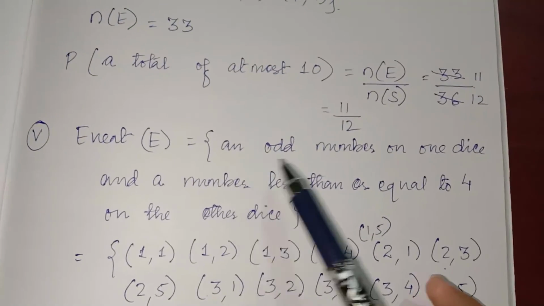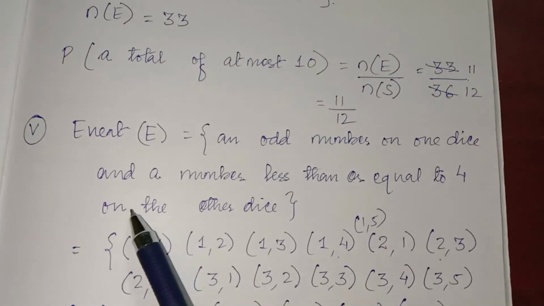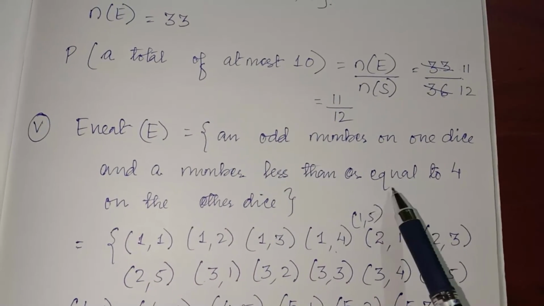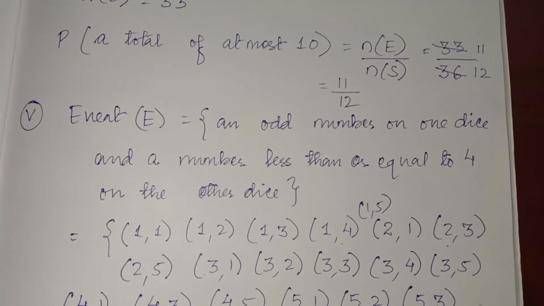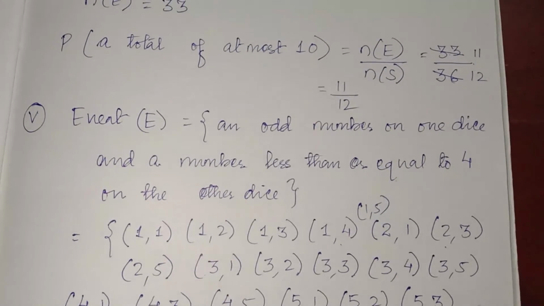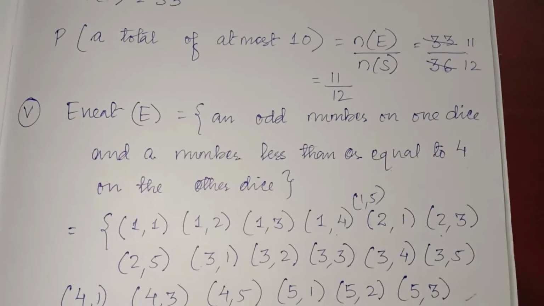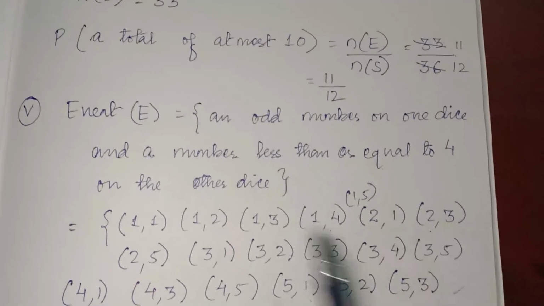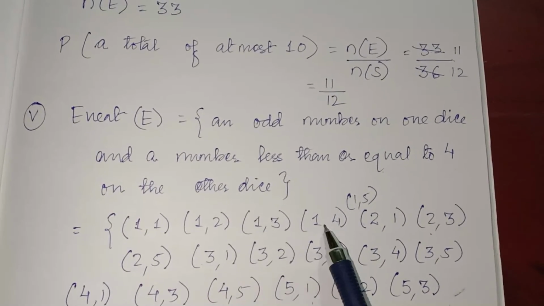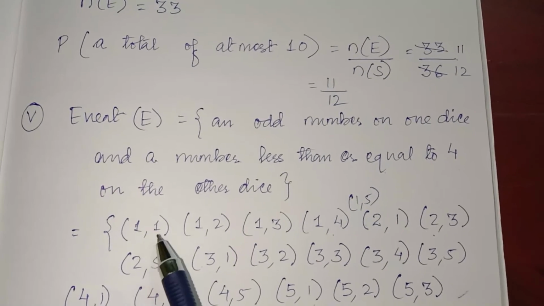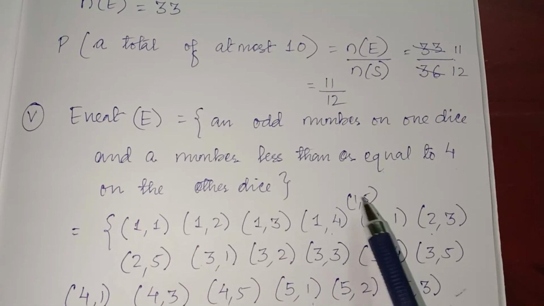Next is an odd number on one dice and a number less than or equal to 4 on the other dice. So on one side it should be odd and on the other side it should be less than or equal to 4. So you have to consider first the 1, okay, 1 1, 1 2, 1 3, 1 4. Then you have to write 3 and 5 similarly.